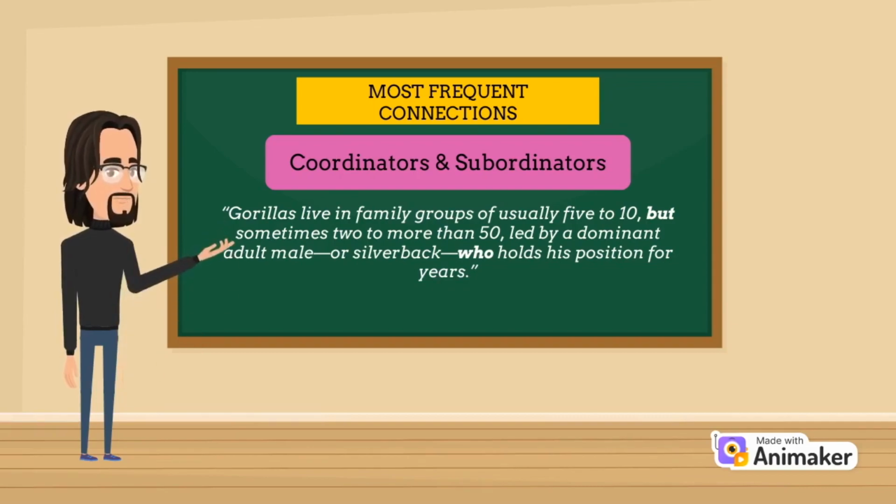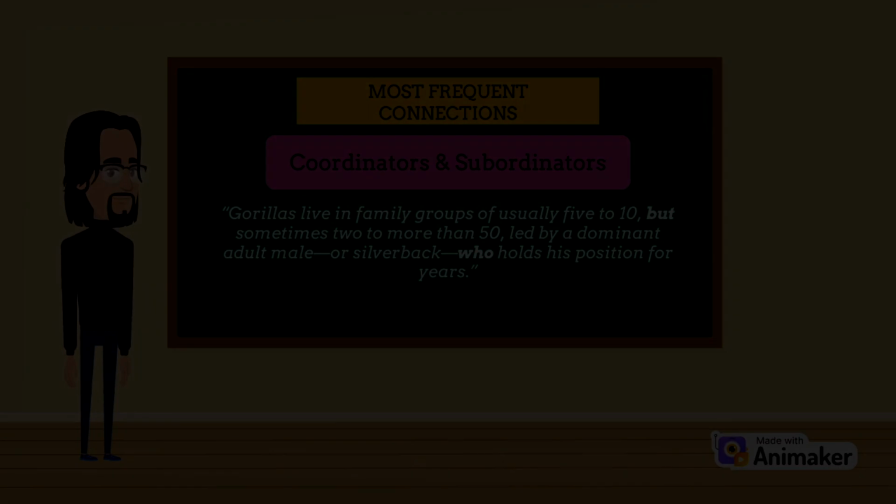"Gorillas live in family groups of usually 5 to 10, but sometimes 2 to more than 50, led by a dominant adult male, or silverback, who holds his position for years." This is a compound-complex sentence. First, we have the coordinating conjunction "but," which is used to connect two independent clauses, and later the relative pronoun "who," which is used to introduce relative clauses.